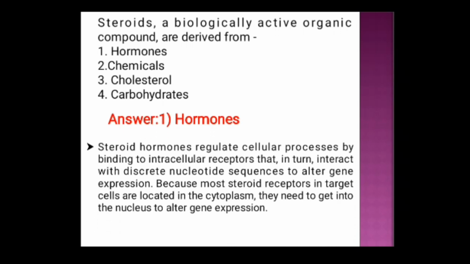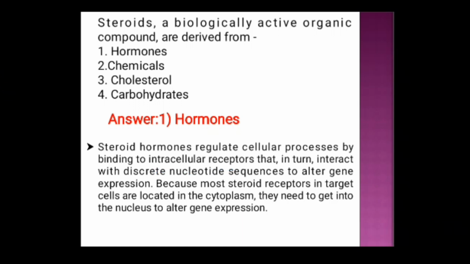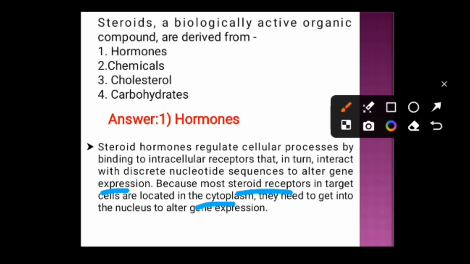The steroid hormone regulates cellular processes by binding to intracellular receptors. We have already discussed that steroid hormone and thyroid receptors are all intracellular receptors that in turn interact with discrete nucleotide sequences to alter gene expression. Because most steroid receptors in target cells are located in the cytoplasm, they need to get into the nucleus to alter gene expression.